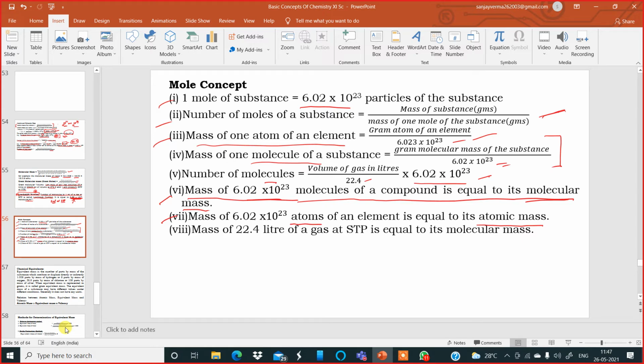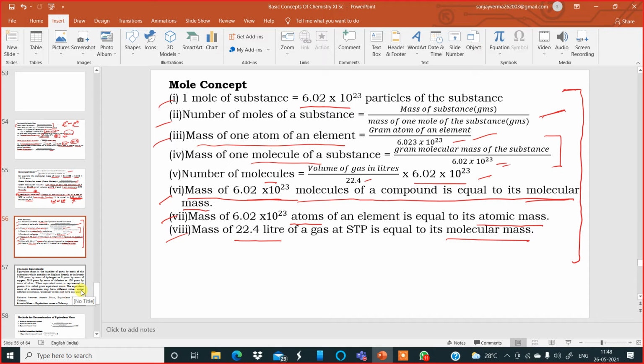Then with regard to volume, at STP 22.4 liters of a gas is equal to its molecular mass. So the molecular mass of any gas you bring, at STP, will always occupy a volume of 22.4 liters. So these are some important things to go through carefully and memorize, because you have already come across this in the Class 10 ICSE syllabus.